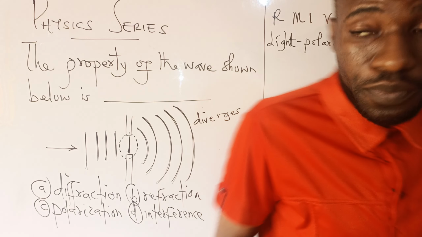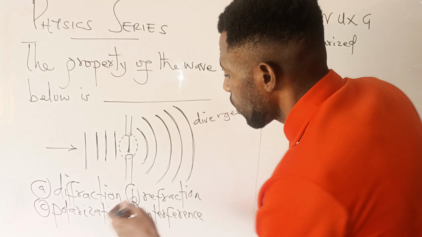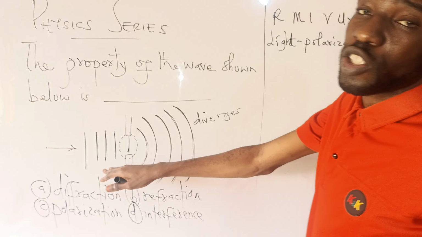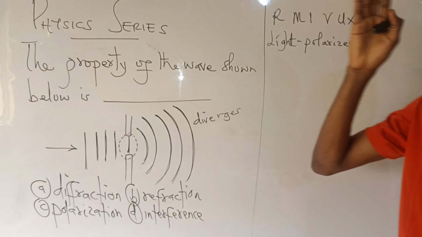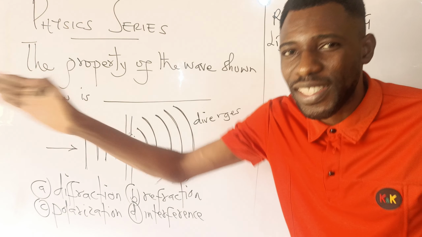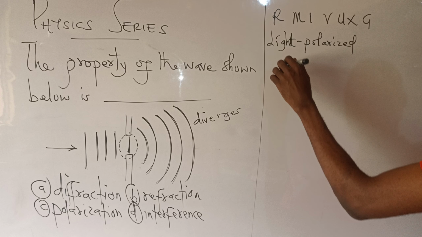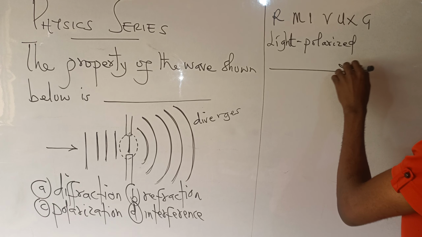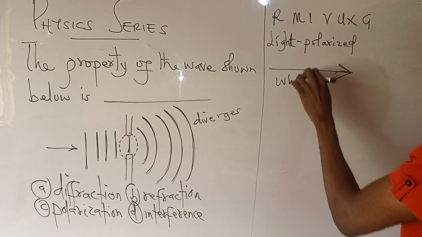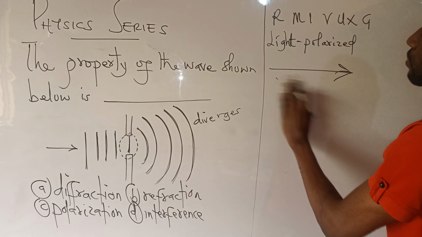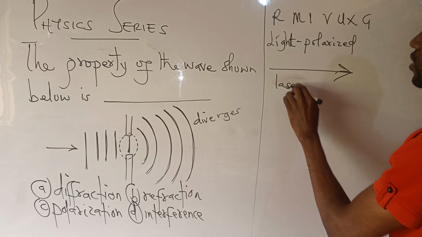Now, looking at the question, this cannot be polarization, because polarization is just the movement of a light ray in a single direction, in one plane. The light ray can be white light or laser light.